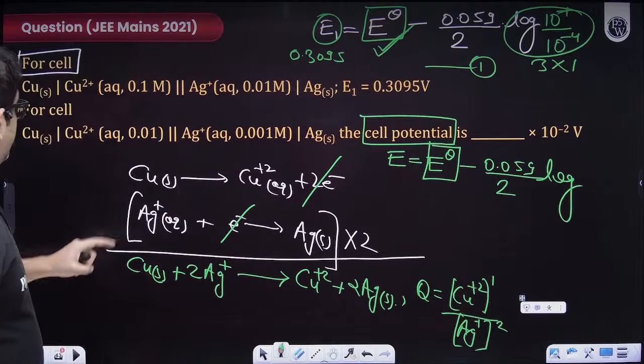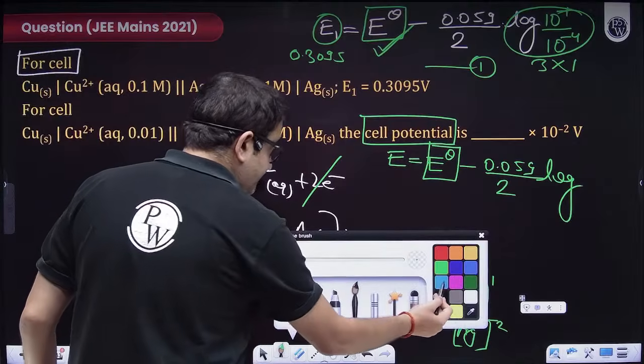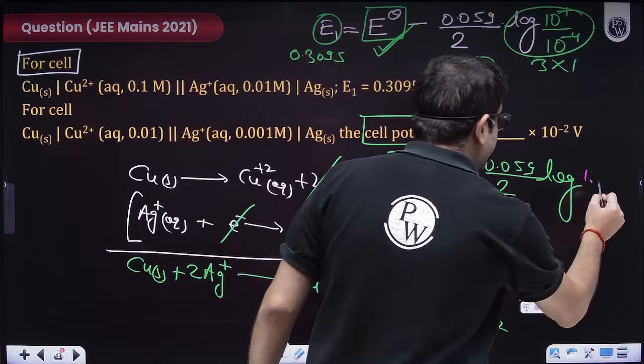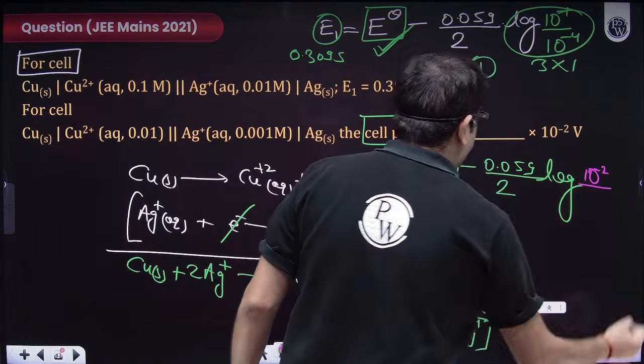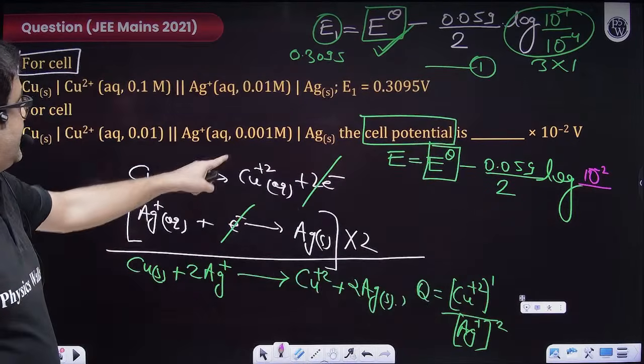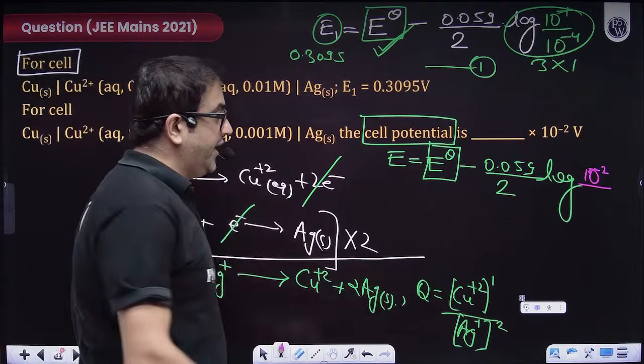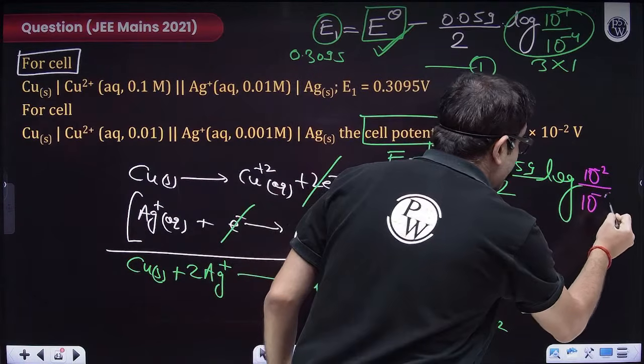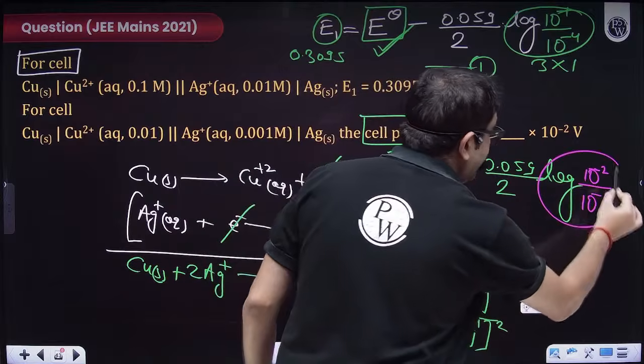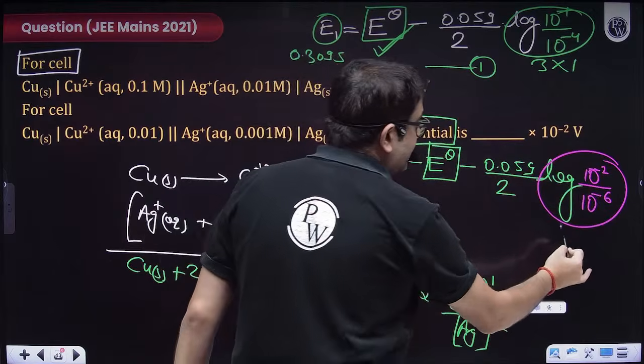Copper +2 is 10 raised to the power -2, upon silver plus, which is 10 raised to the power -3, but it has to be squared. So 10 raised to the power -3 squared is 10 raised to the power -6. That means it will be 10 raised to the power 4, and that means it will be 4 log 10.